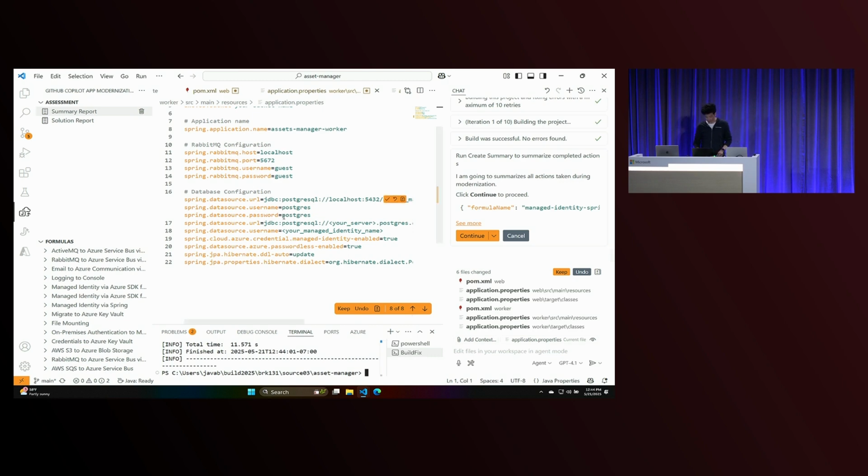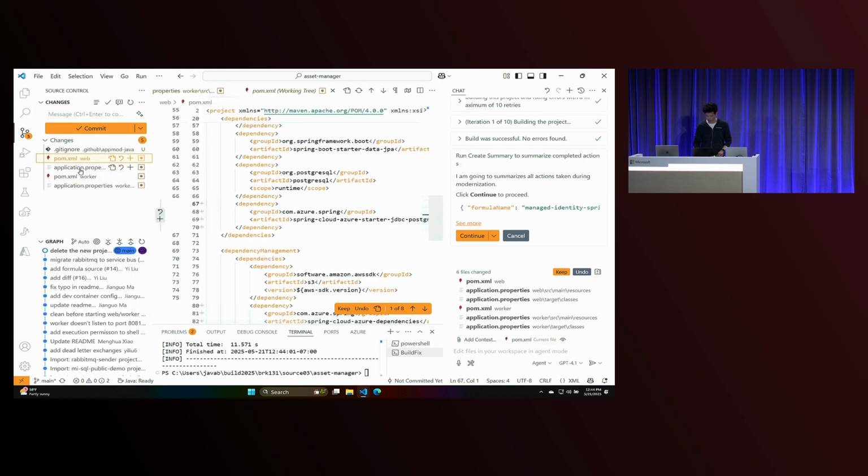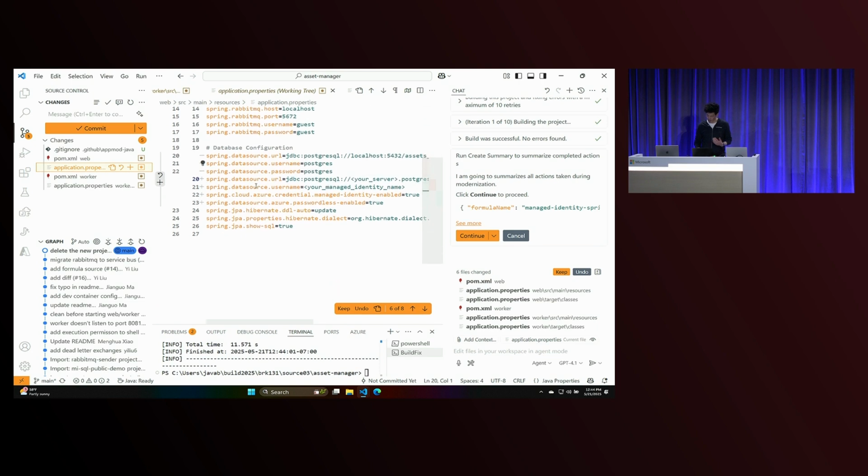And so that's it. So here you can see the code changes. This one is a very simple change because it's really just about dependencies and configuration for managed identity. And so this one is not too difficult. I'm going to show you a more difficult one after. All right.